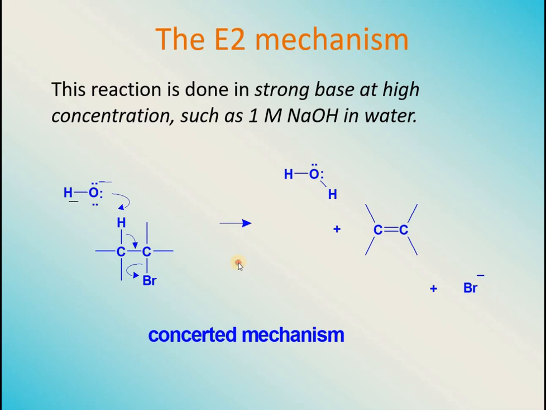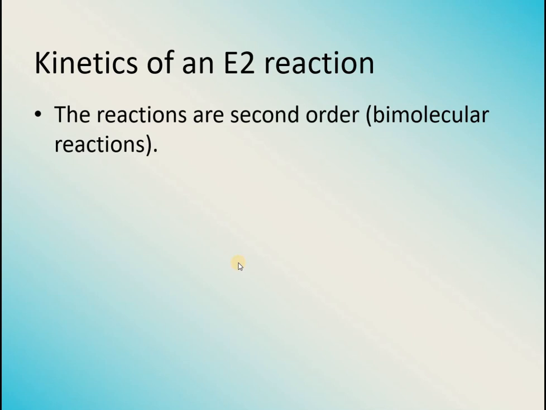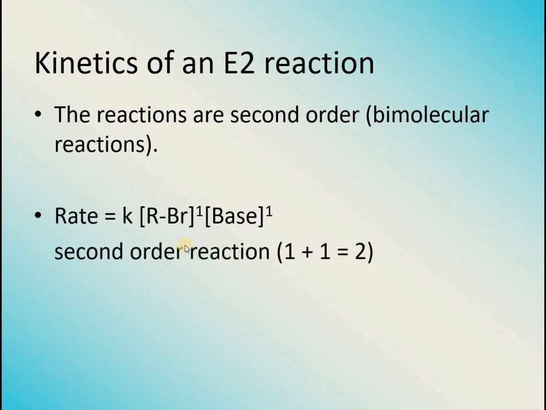As this whole reaction is happening in one step, let's see what the kinetics of the E2 reaction are. This reaction is a second order bimolecular reaction, because in the rate law we have seen that the rate of reaction depends upon the concentration of both of the reactants. So this is a second order reaction, or it is called a bimolecular reaction.